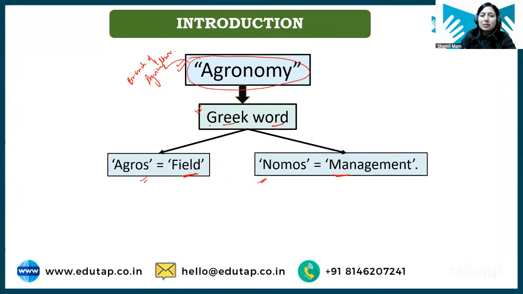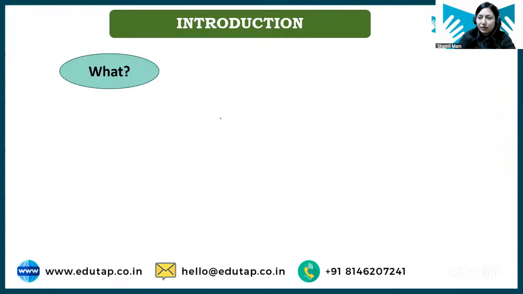Hence, agronomy is about field management. The literal meaning of the term agronomy is field management. Clear?